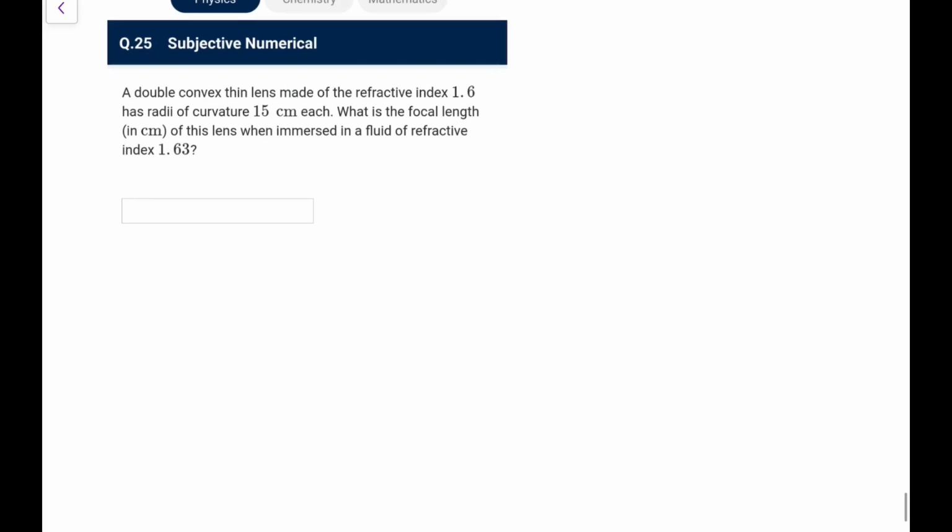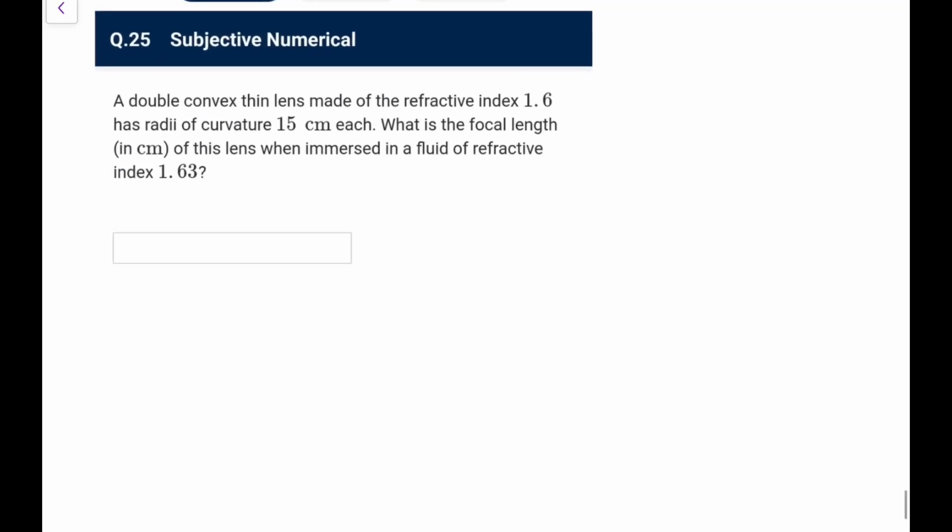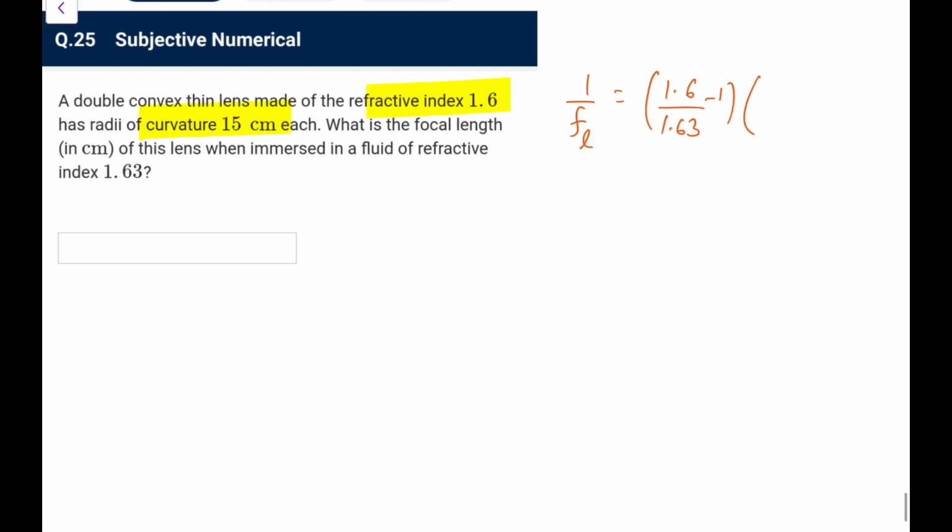Now the last one of this paper. A double convex thin lens made of refractive index 1.6 has both radii 15. What is the focal length when immersed in a fluid of refractive index 1.63? So the focal length in this liquid would be n of the lens, which is 1.6, upon n of the medium, which is 1.63, minus 1. It is convex, so it would be 1 by 15 plus 1 by 15.